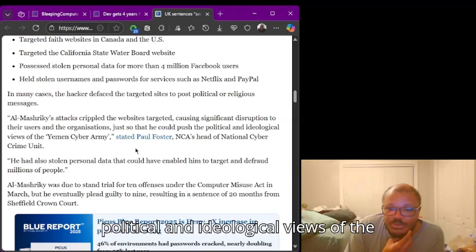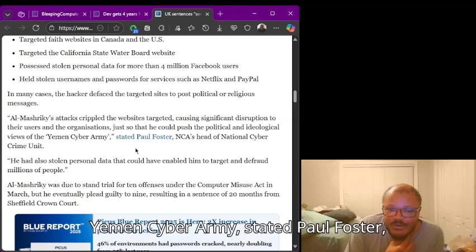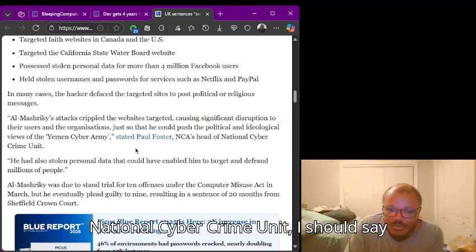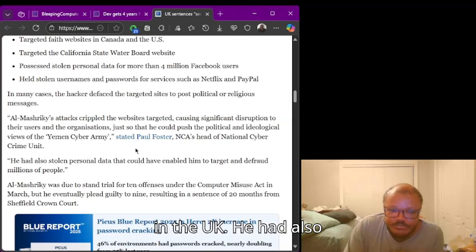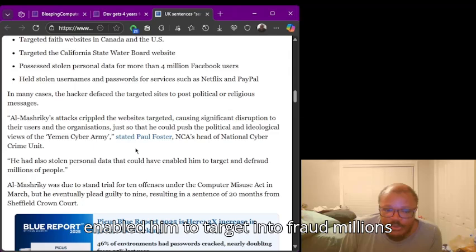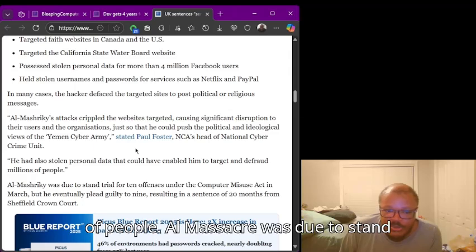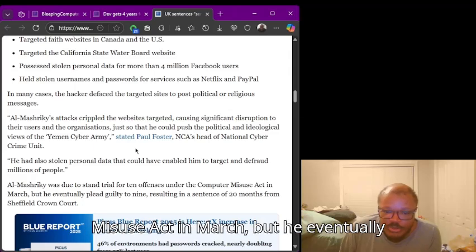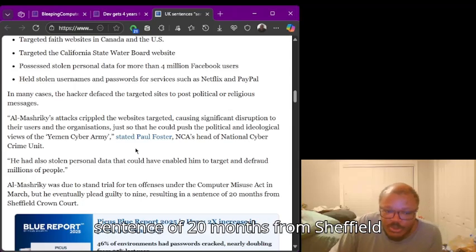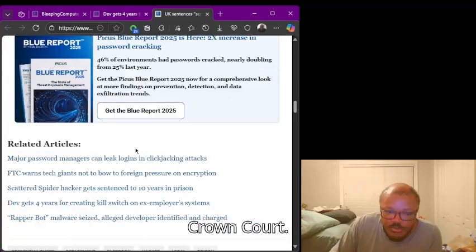that he could push the political and ideological views of the Yemen Cyber Army, stated Paul Foster, head of the National Cybercrime Unit in the UK. He had also stolen personal data that could have enabled him to target and defraud millions of people. Al Massacre was due to stand trial for 10 offenses under the Computer Misuse Act in March, but eventually pleaded guilty to 9, resulting in a sentence of 20 months from Sheffield Crown Court.